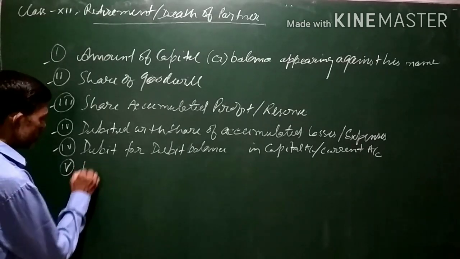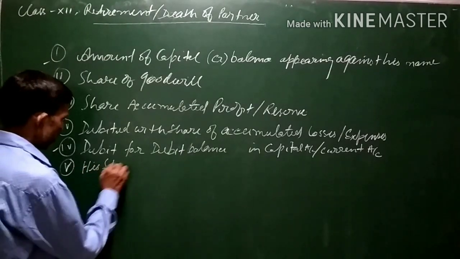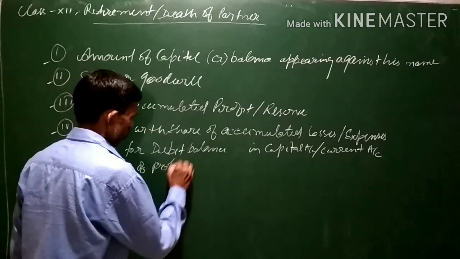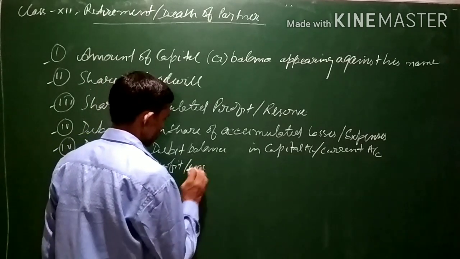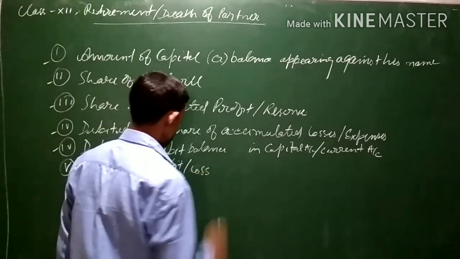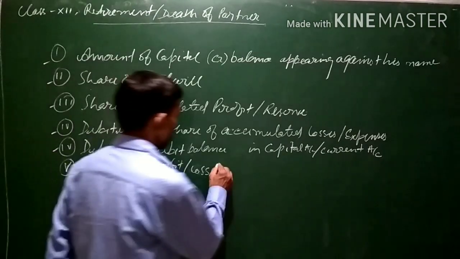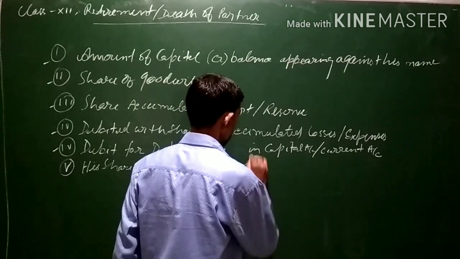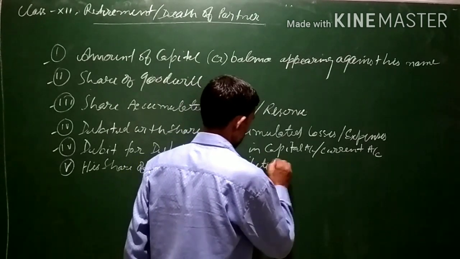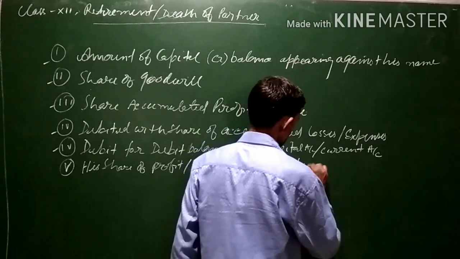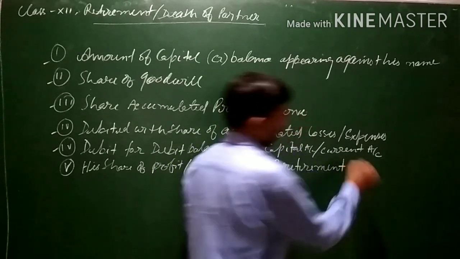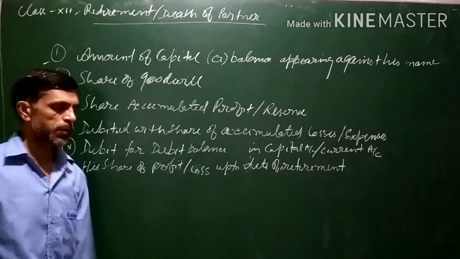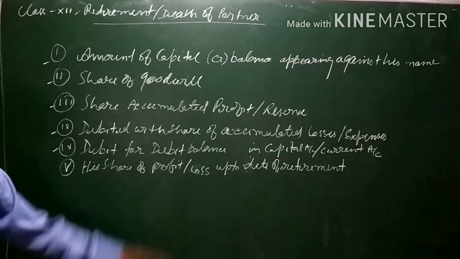Then in this case, his share of profit or loss up to the date of retirement is given, and that is also calculated.